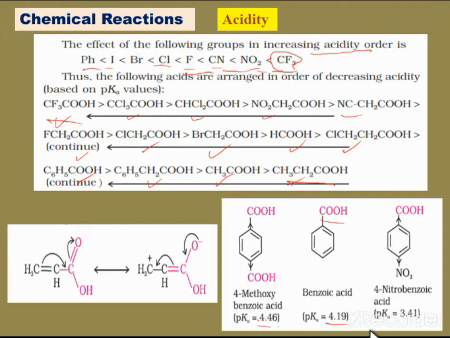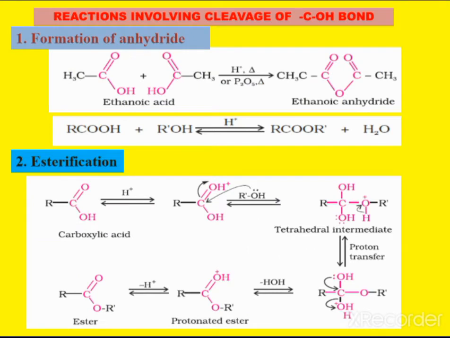And if any electron withdrawing groups are present on the aromatic ring, the pK value is lower. Among 4-methoxybenzoic acid, benzoic acid and 4-nitrobenzoic acid, 4-nitrobenzoic acid is more acidic than benzoic acid, which is more acidic than 4-methoxybenzoic acid. Here the methoxy group acts as an electron donating group, whereas the nitro group acts as an electron withdrawing group.